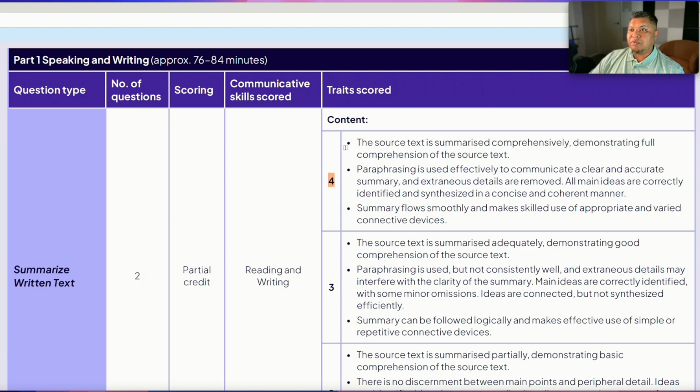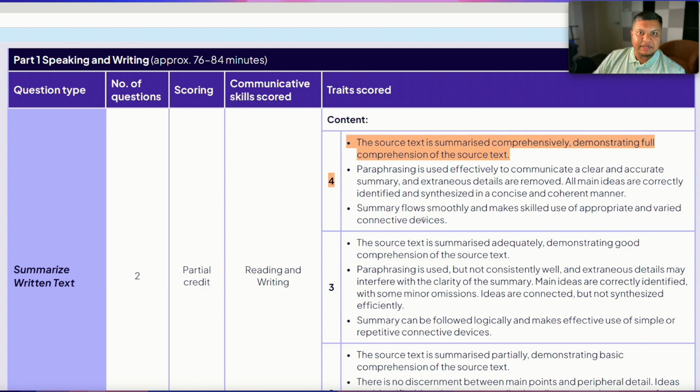And if you take a look at this content scoring guideline, you will see something very interesting. First of all, take a look here. The first marking criterion to get 4 out of 4 in content is that the source text is summarized comprehensively, demonstrating full comprehension of the source text. There's nothing new in it.